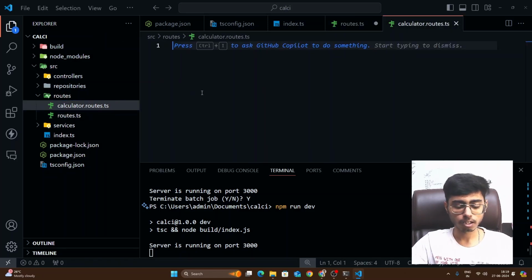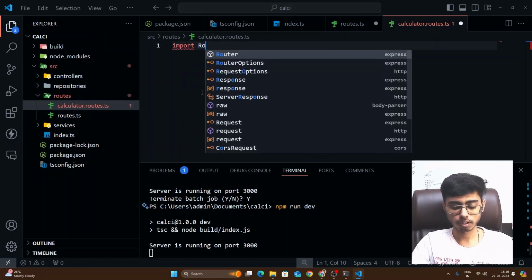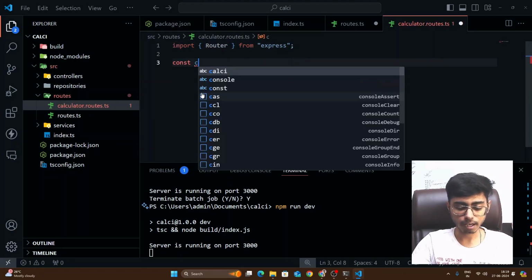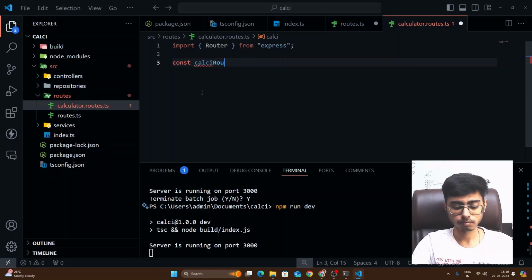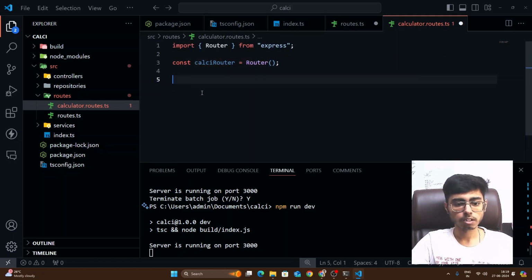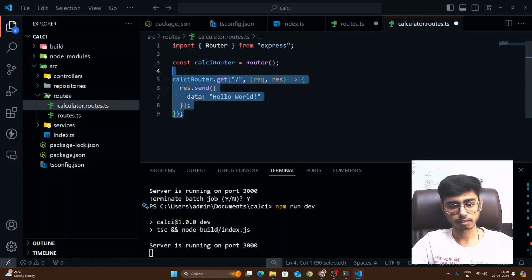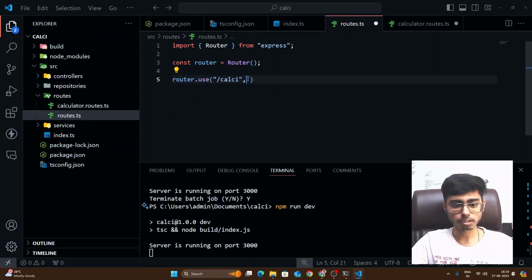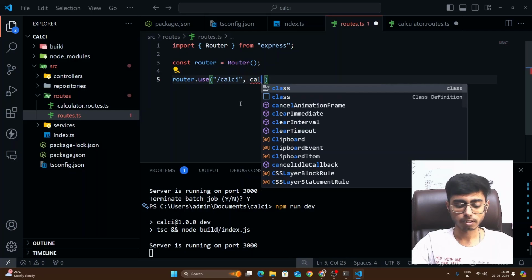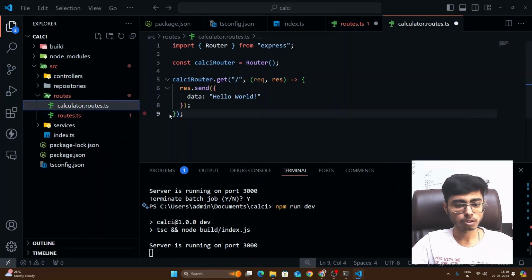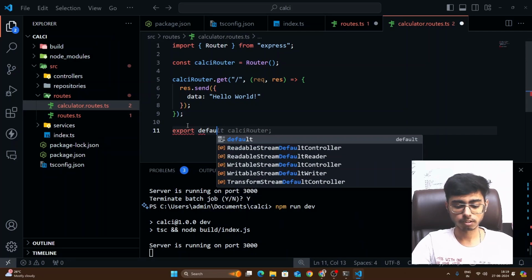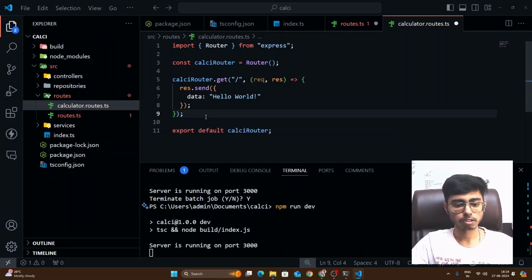So inside this file, import Router first of all, and then define a constant calcRouter, right? And over here you have to say calcRouter.get, something like that. Over here I'll tell you what is happening in routes. Just define your calcRouter, you have to export it also. So export default calcRouter, right?